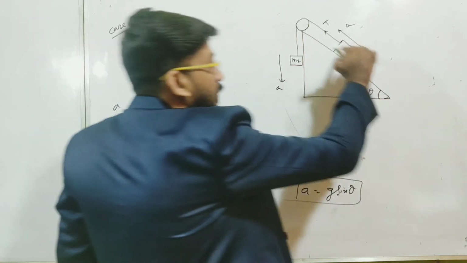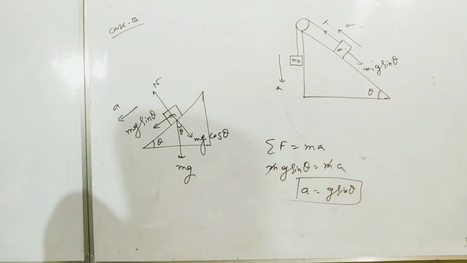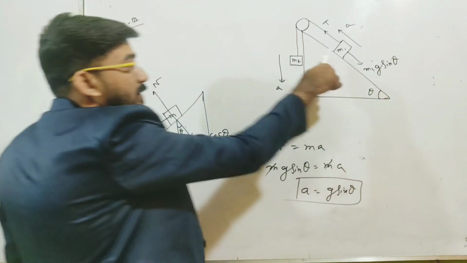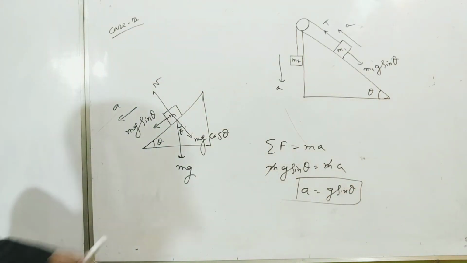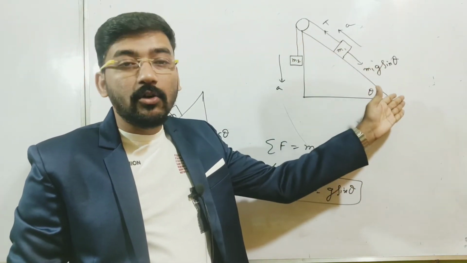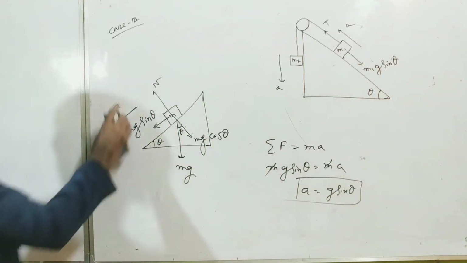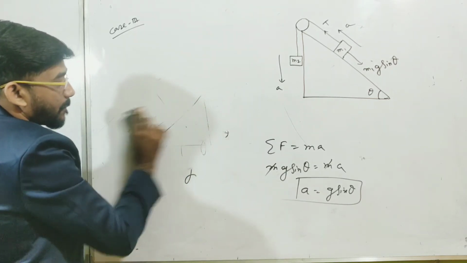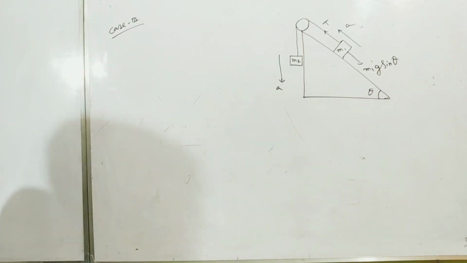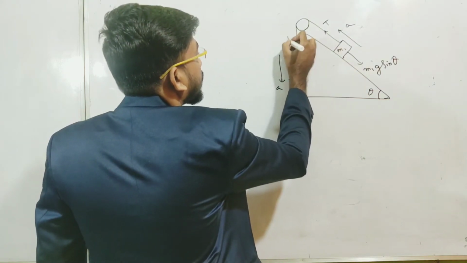So here along this direction the force will be m1g sin theta. Are you understanding? Here this will be mg sin theta because the angle is theta. Here m1g sin theta because the angle is theta and the mass is m1. So you have to remember that along the inclined plane, one component of weight will be m1g or mg sin theta. Okay, so this is the fundamental of this, so you should remember this. But for this object, here will be m2g and another will be T.